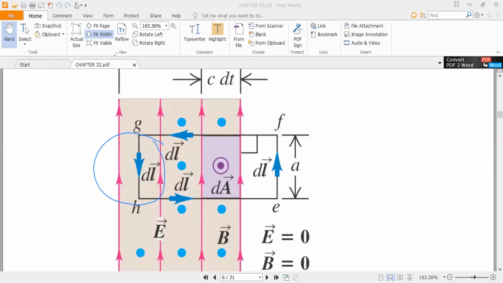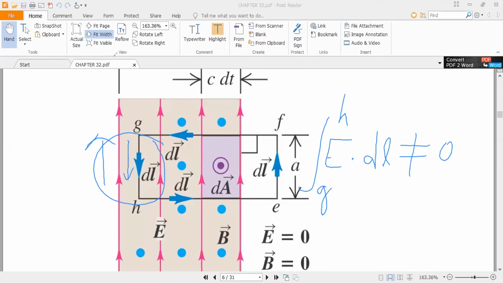Here the electric field, the red, is upward, but the path of the integral is down. So E dot dl, only G to H does not equal 0, and its value will be minus E A, because A is the length of the path.